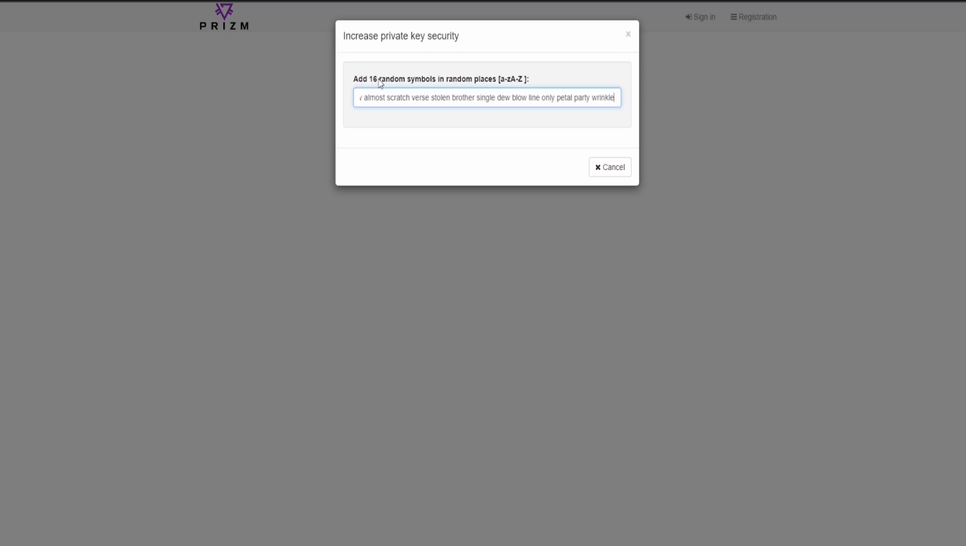You are invited to arbitrarily add 16 upper and lowercase Latin characters anywhere in this phrase. Try not to use names, animal nicknames and other standard passwords. Please note that entering numbers and special characters is prohibited.